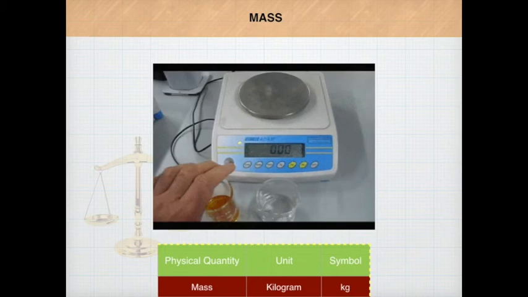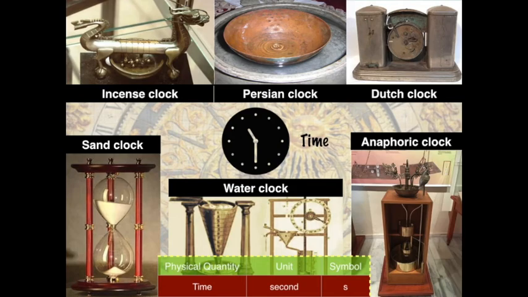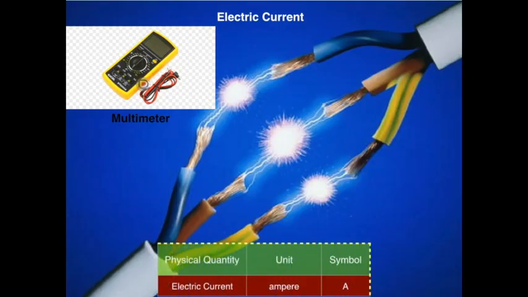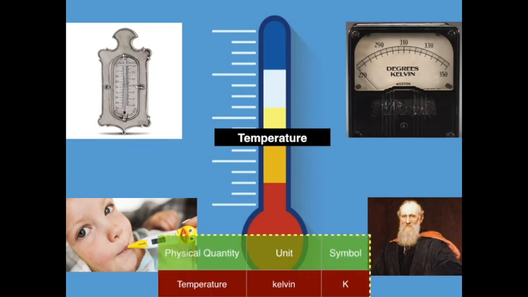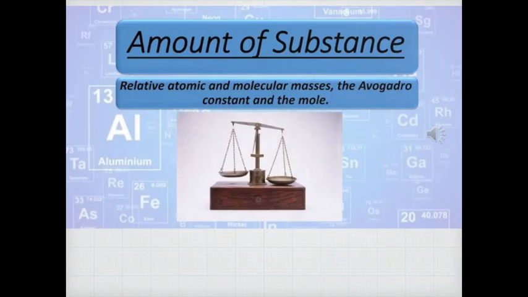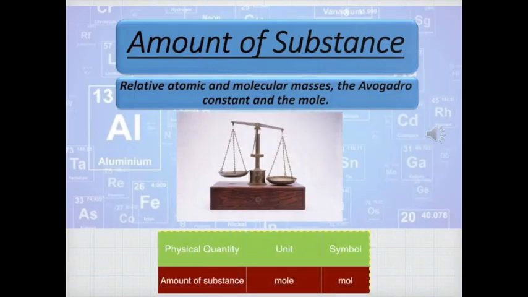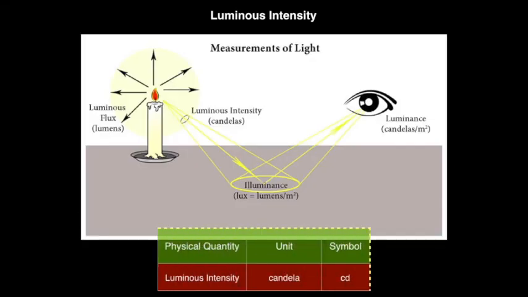Mass has the unit kilogram, which is represented by kg. Time has the unit second, which is represented by s. Electric current has the unit ampere, which is a scientist's name, so its symbol is capital A. Temperature has the unit Kelvin, which again is a scientist's name, so this is represented by capital K. Amount of substance is given in mole, its symbol is mol. Luminous intensity is represented by candela, whose symbol is cd.